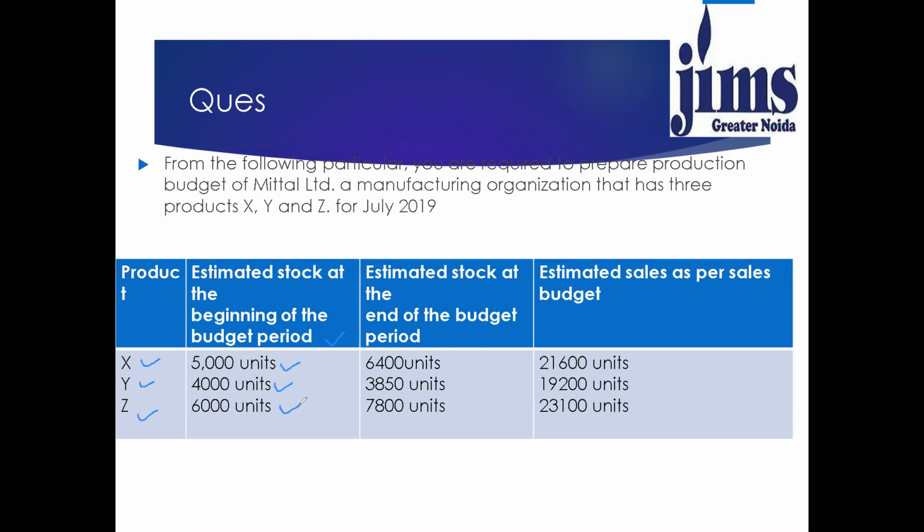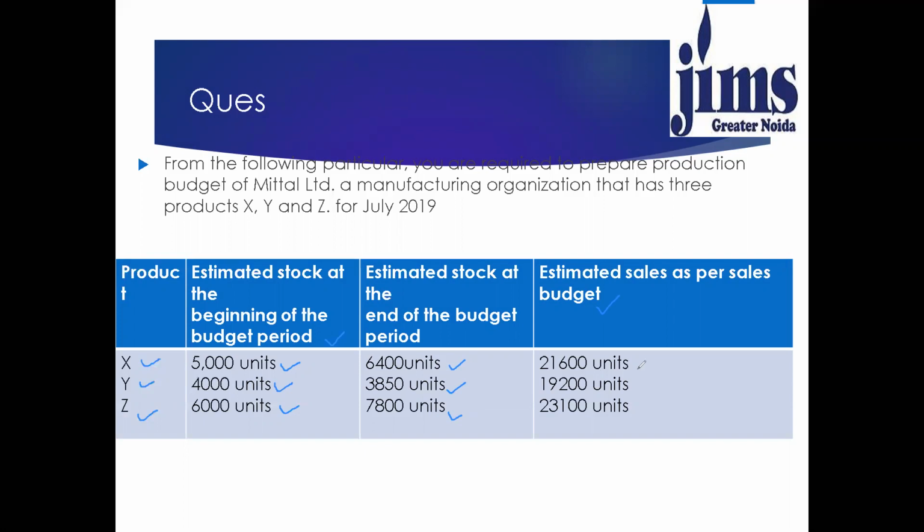Then estimated stock at the end of budget period is given. That means closing inventory is given. So 6,400 units for X, 3,850 units for Y, and 7,800 units for product Z. And estimated sales as per sales budget.